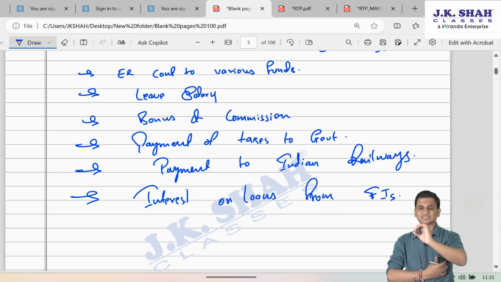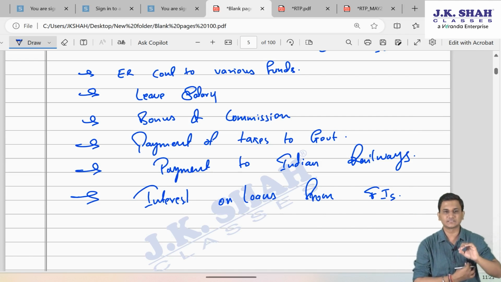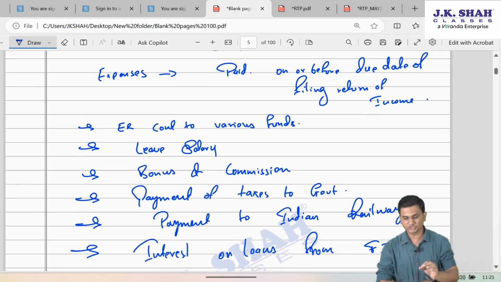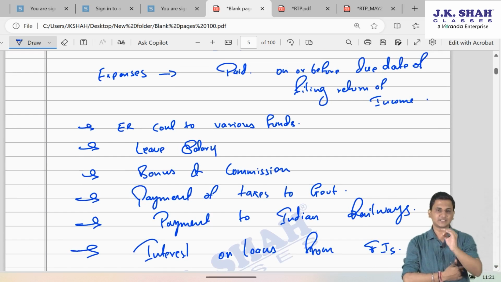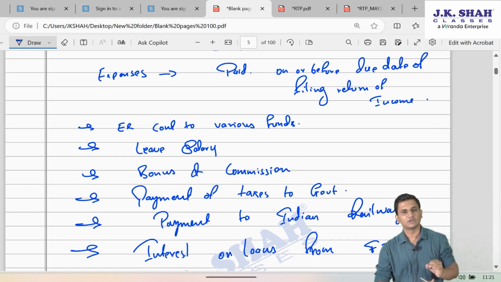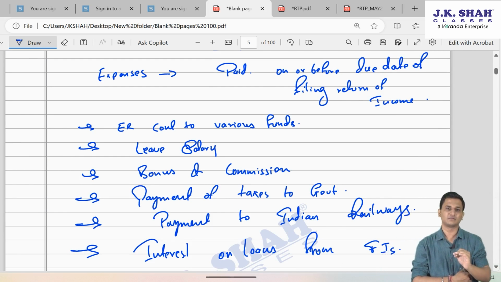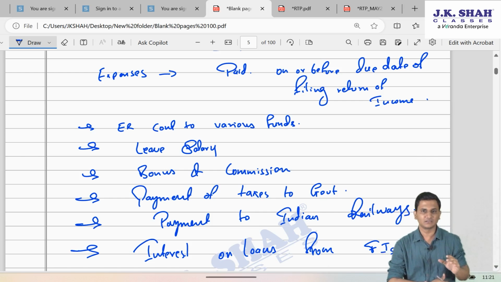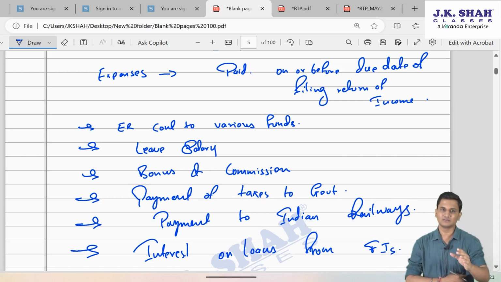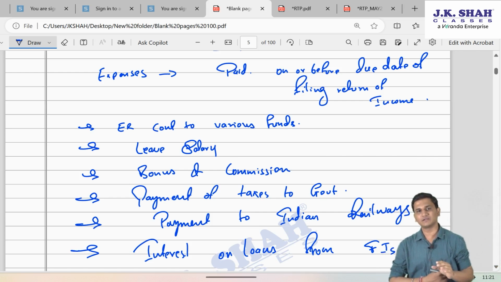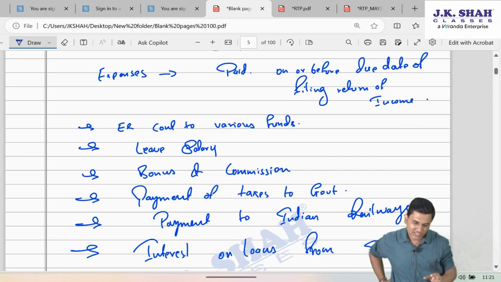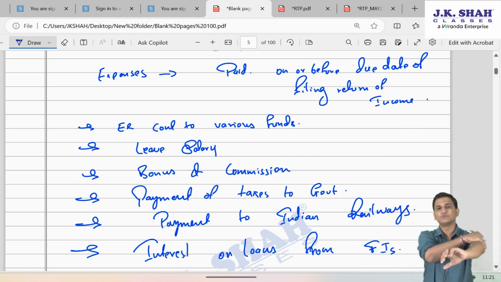So these 6 expenses government wants to allow as a deduction to the assessee only if they are paid by the assessee. When we say paid, they are not forcing you to make the payment up to 31st March. They allow you the time up to the due date of filing return.